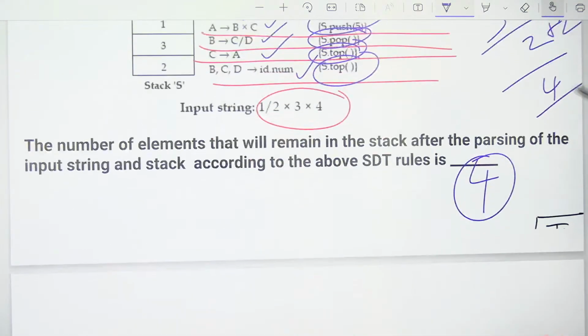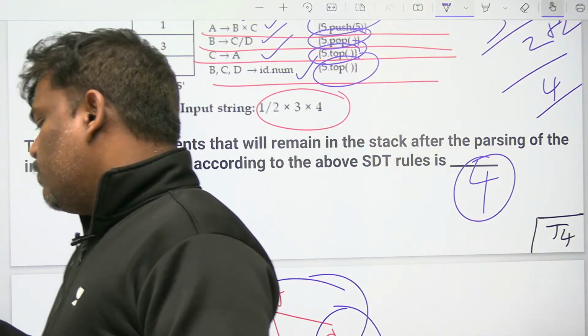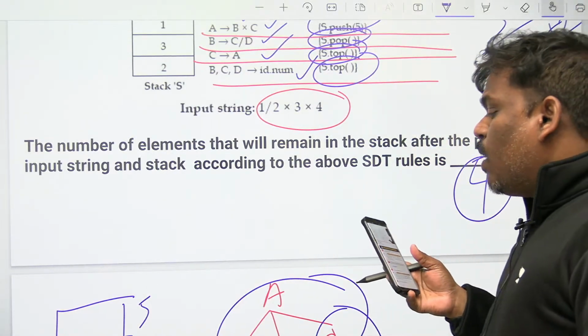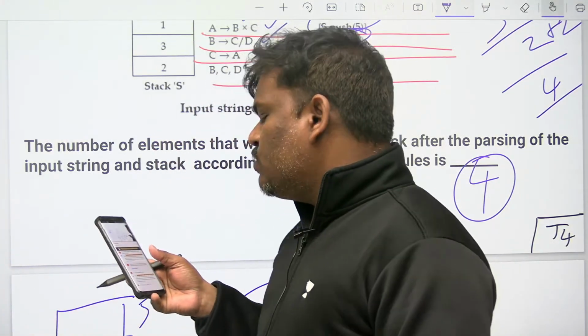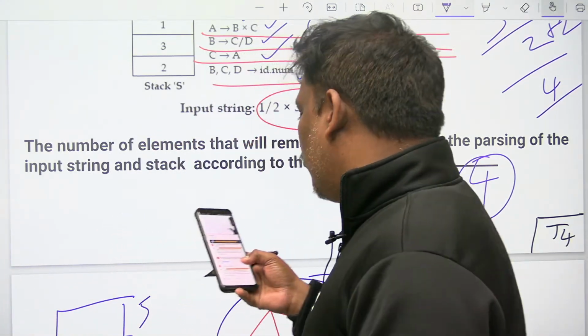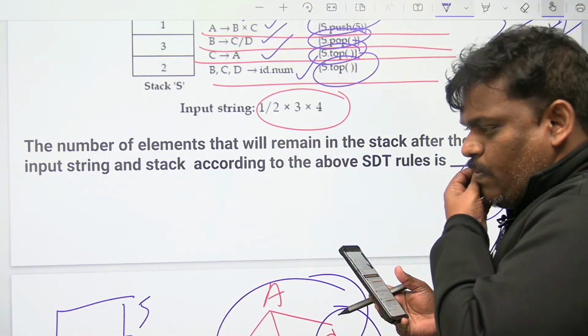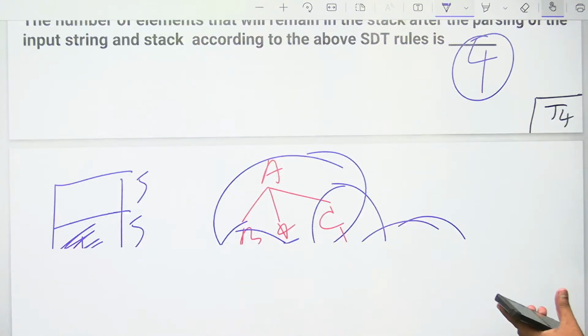It is a very simple answer: 4. Initially the stack contained 3, 1 pop operation you did, it became 2. Afterwards 2 push operations you did, 2 plus 2, totally 4.